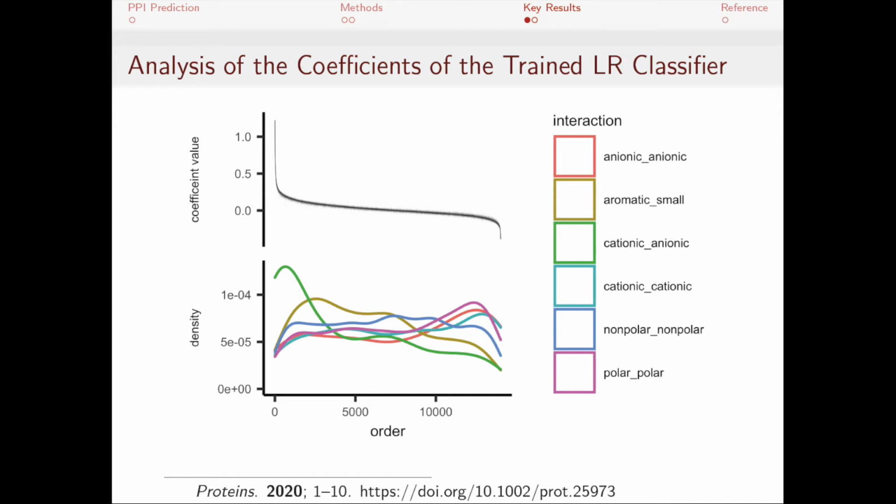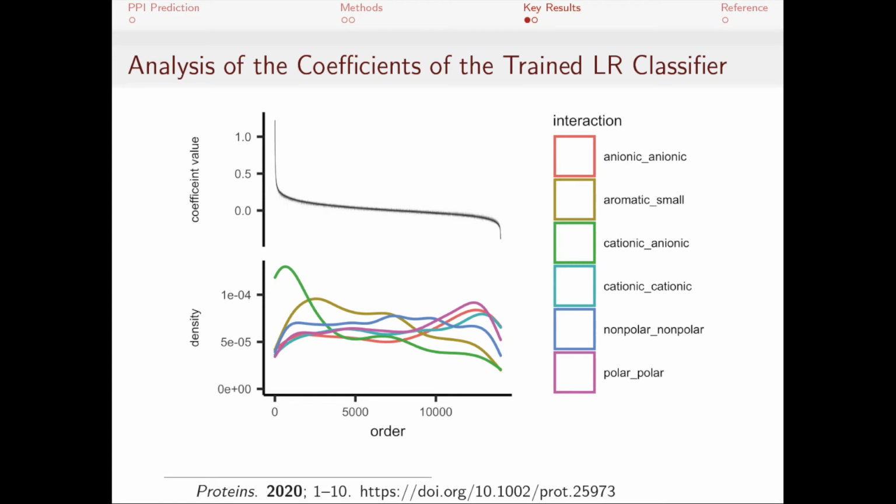To understand the factors contributing to the classification, we assess the coefficients in the logistic regression classifier that was trained on the entire dataset. Here in the top of the figure, we see the coefficient values sorted in decreasing order, and we see there's a rapid decrease in the value of the coefficients to 0 and a small tail on the negative valued coefficients. This indicates that we have a small subset of features that contributed heavily to the classification task. In the bottom of the figure, we see the density of each type of features categorized by the interaction of different types of residues.